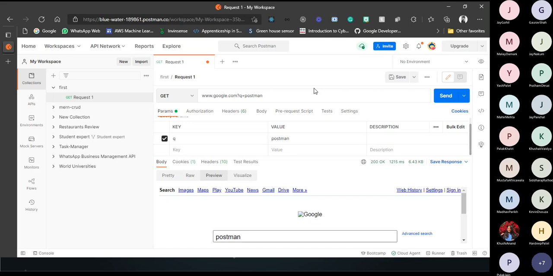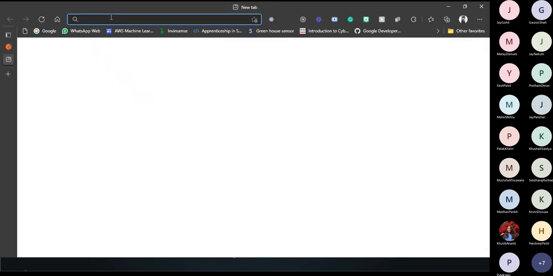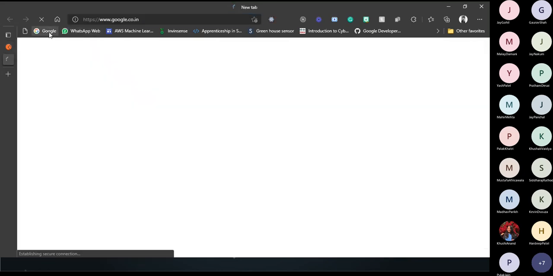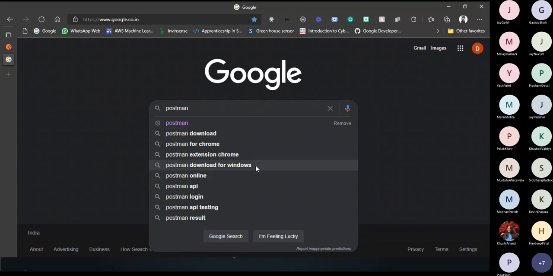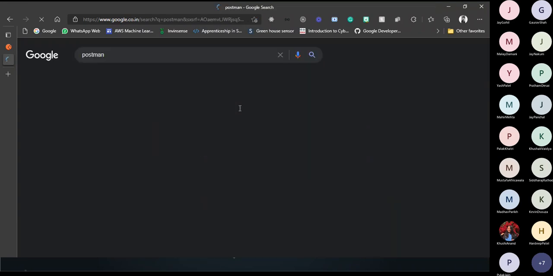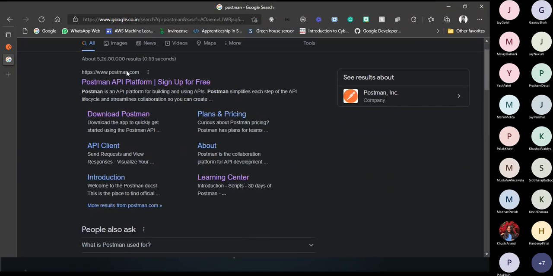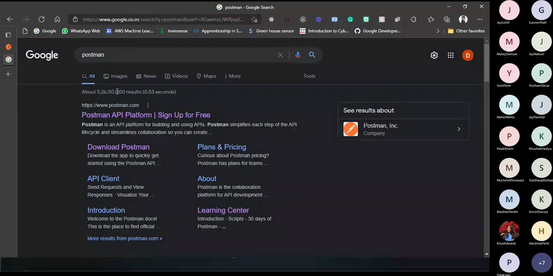So if I open a new tab and open Google here, now let me type Postman here and see what happens. I want to get a result like this. After searching Postman, I want to get the result that came.